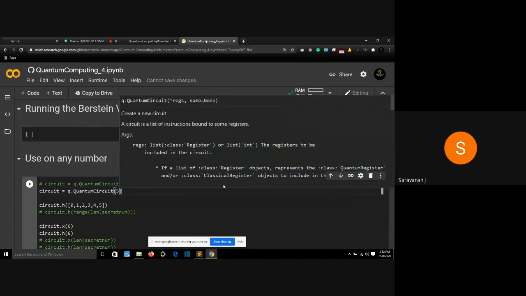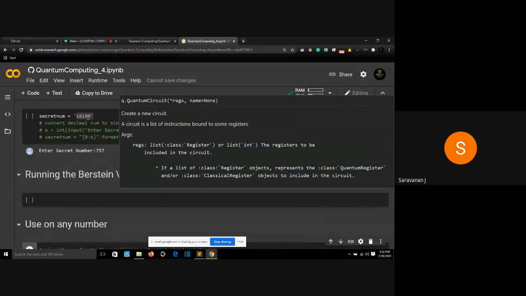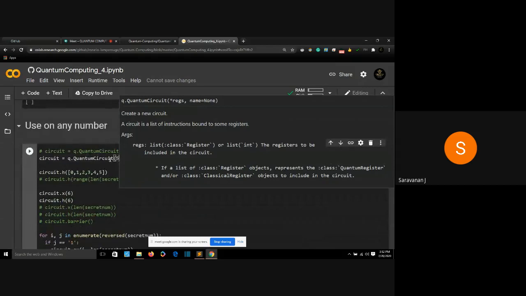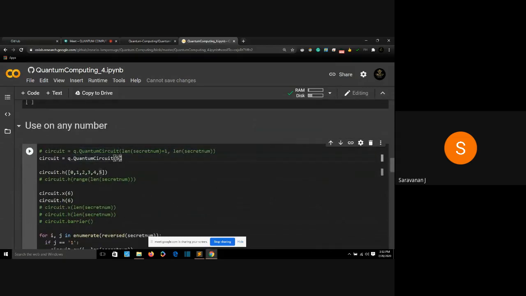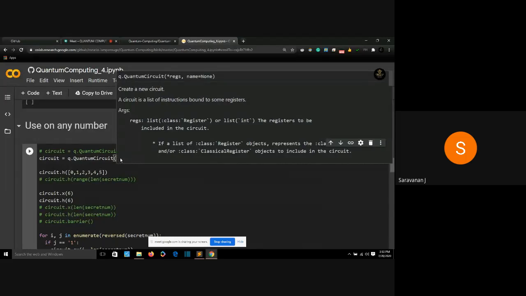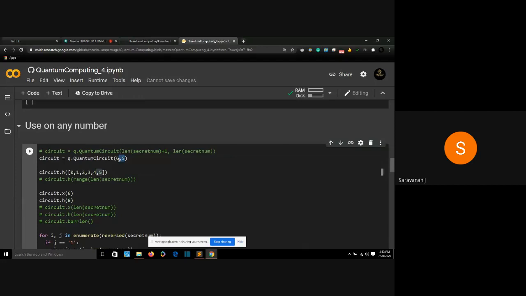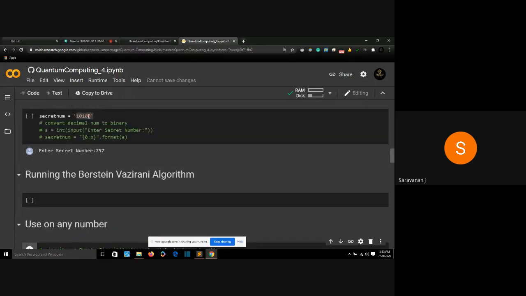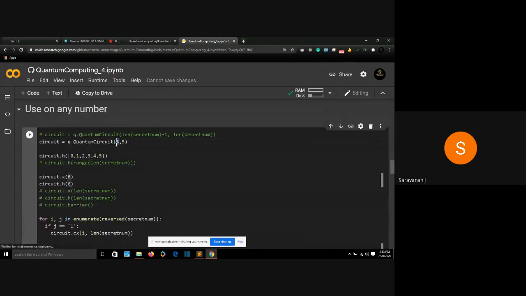Why 5 qubits? Because my number is a 5-digit number, 1, 2, 3, 4, 5. And actually 6 qubits, 5 plus 1, and 5 classical bits. The number of digits in my number is 5, plus 1 gives 6 qubits, and 5 classical bits. That is exactly what this code is doing.